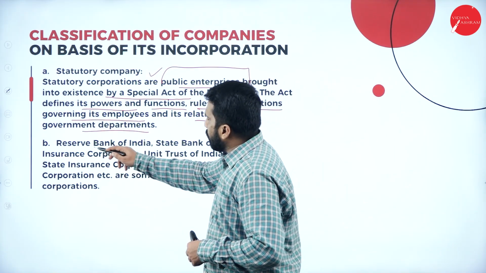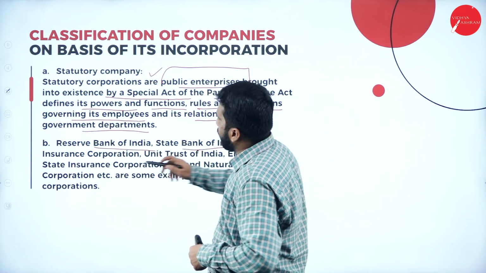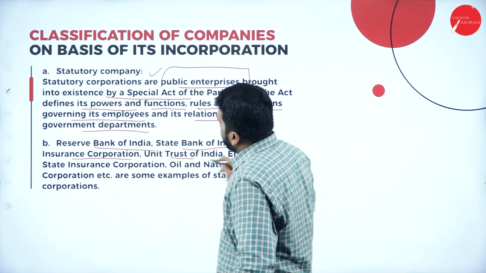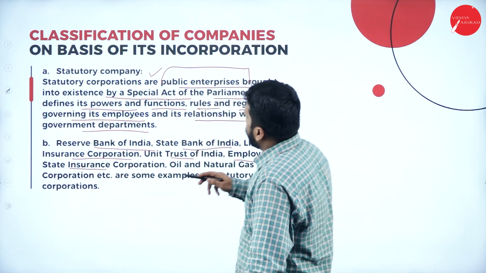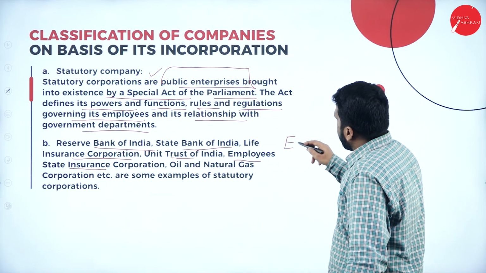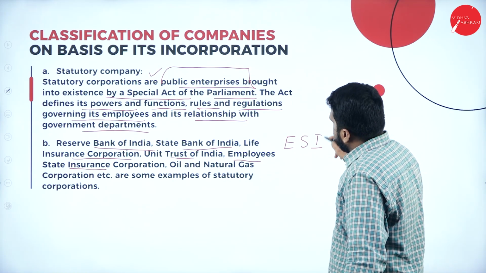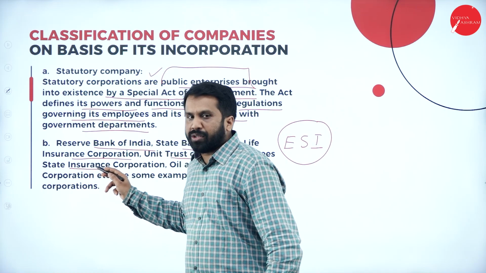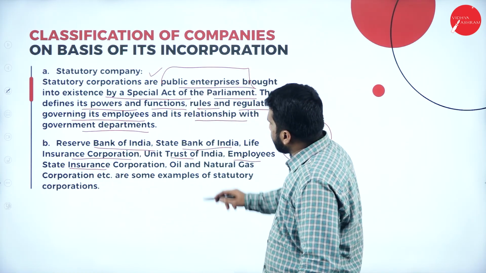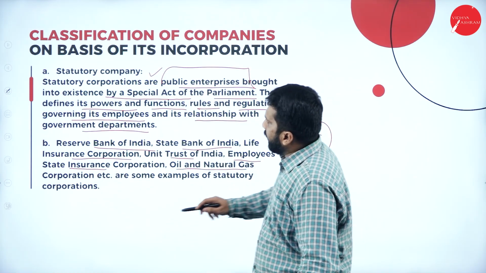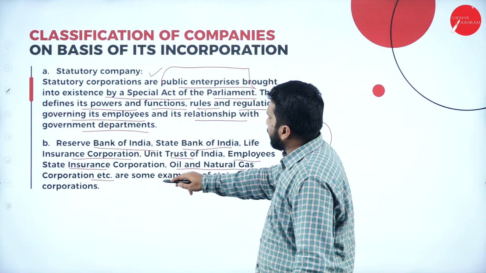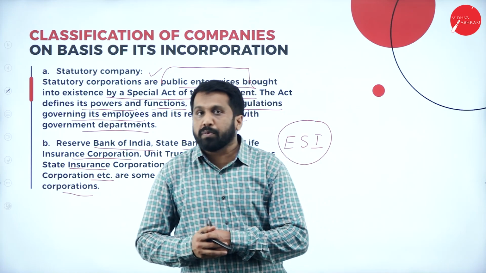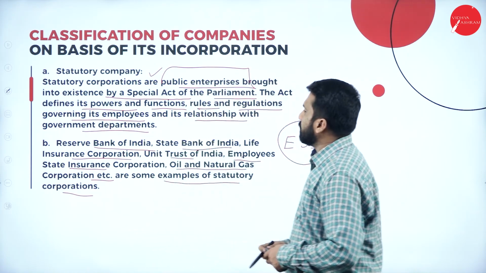Now, Reserve Bank of India, State Bank of India, Life Insurance Corporation, Unit Trust of India, Employees State Insurance. You may have heard of ESI. ESI stands for Employees State Insurance Company. Now, Oil and Natural Gas Corporation, etc. are some examples of statutory corporation. Hope you are clear. Good.